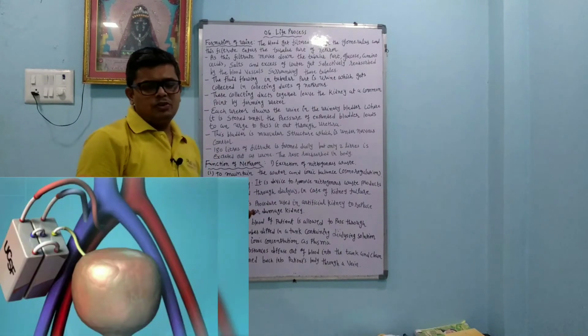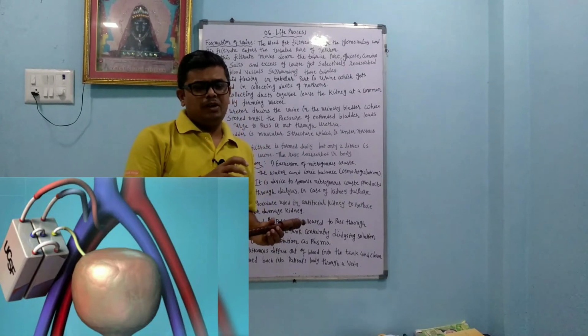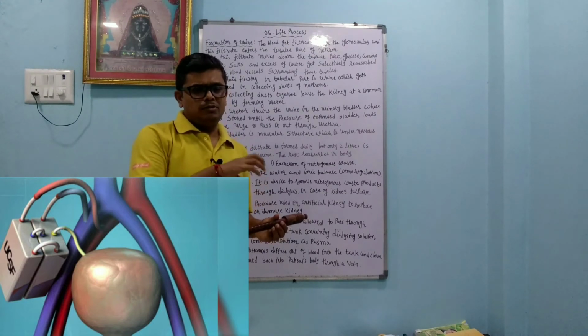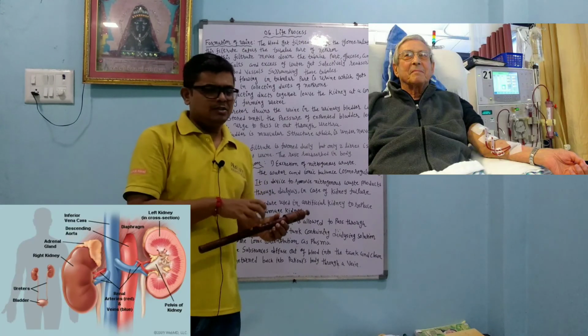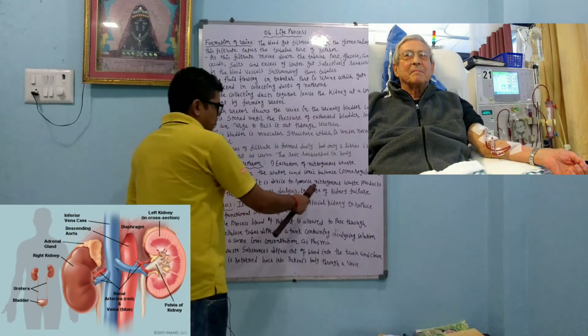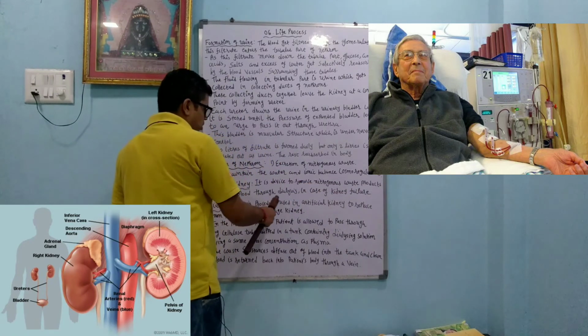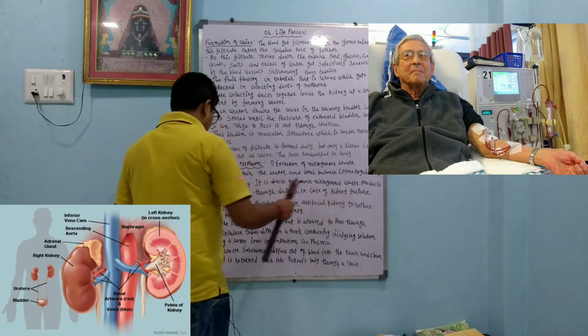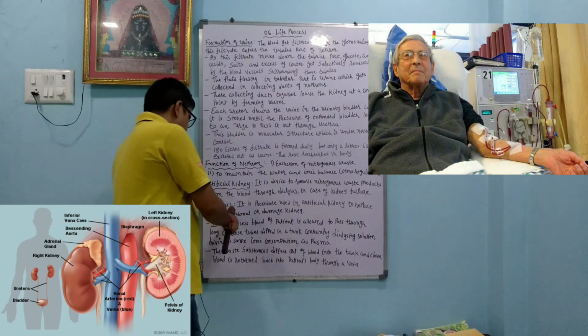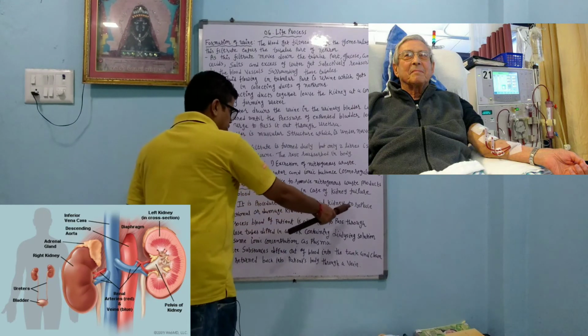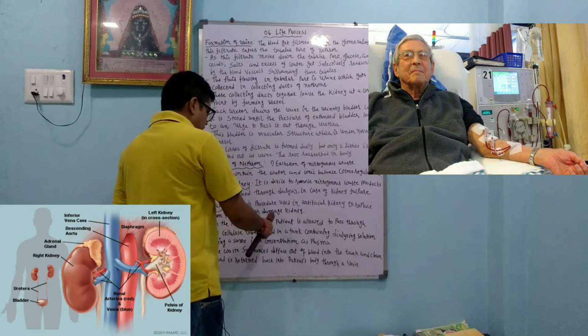Artificial kidney. Dear student, the function of the kidney is to purify the blood. Sometimes the kidney stops working or is damaged. At that time we use the artificial kidney, that is, we do the dialysis process. Dialysis means if the kidney is not functioning for the purification of blood, the blood is purified outside. It is a device to remove nitrogenous waste products from the blood in case of kidney failure. Dialysis is the procedure used in the artificial kidney to replace the non-functional or damaged kidney.